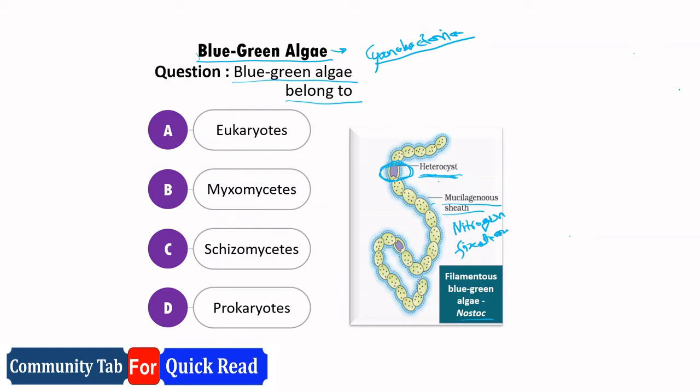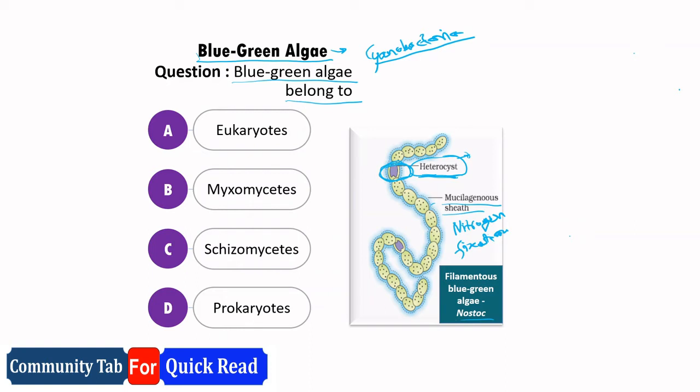So sometimes you will be asked in which cells nitrogen fixation happens. There one option will be heterocyst. So heterocysts are specialized cells where nitrogen fixation happens.